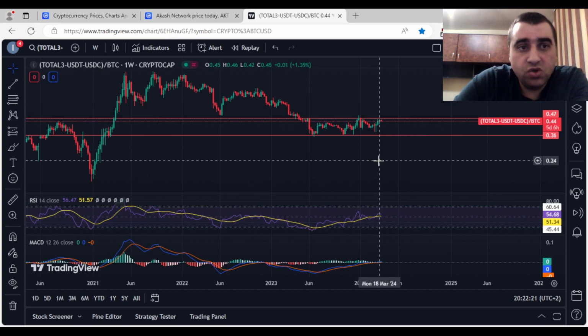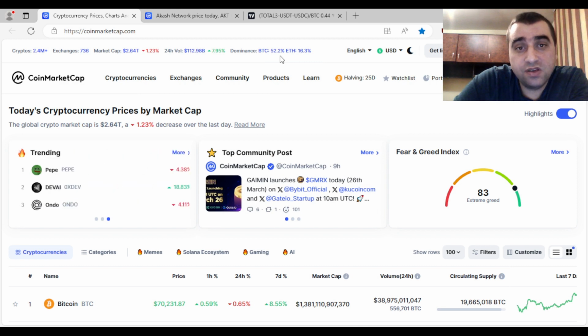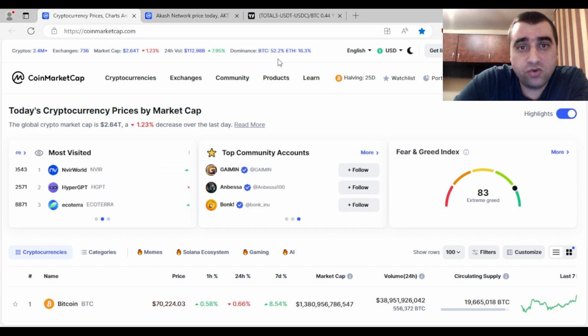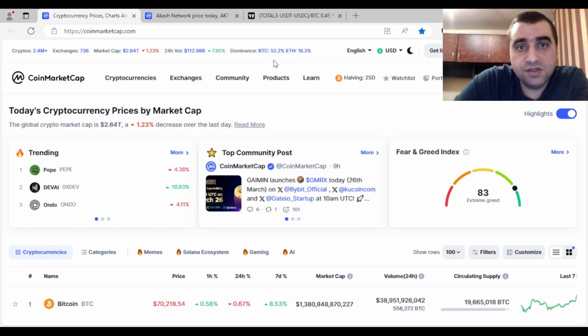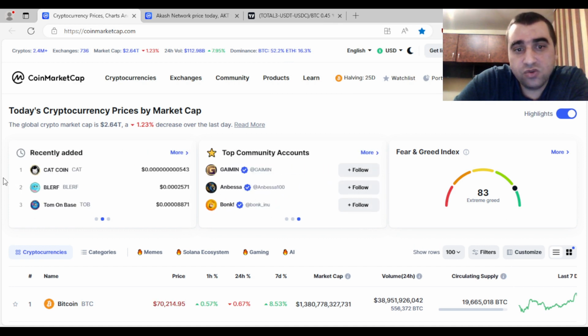And also we can look on CoinMarketCap on Bitcoin's dominance. Today it is 52.2%. Yesterday it was 52%. A few days ago it was less than 52%. So Bitcoin dominance in the last days, it is in uptrend. The fear and greed index, it is at extreme greed. That's because Bitcoin started to pump.